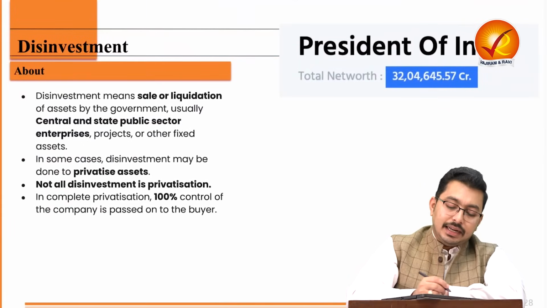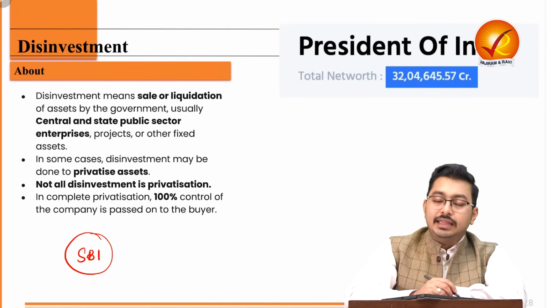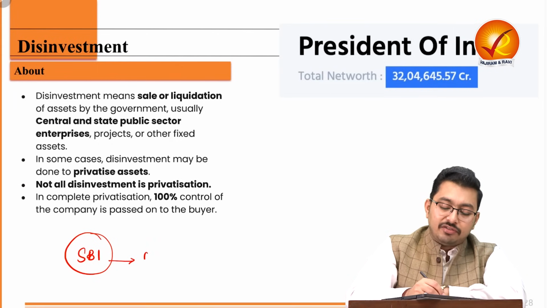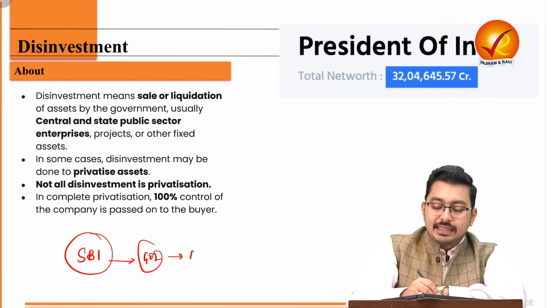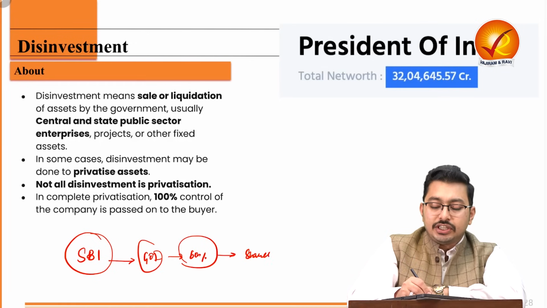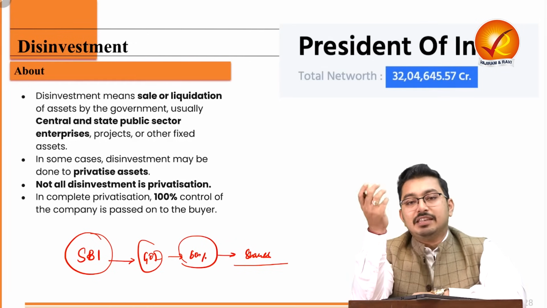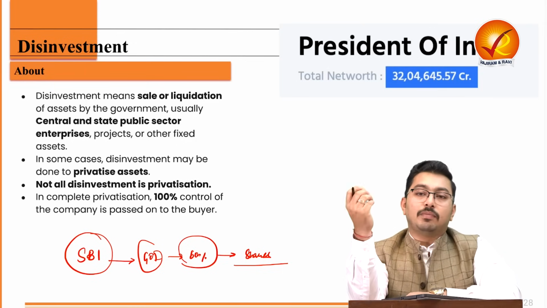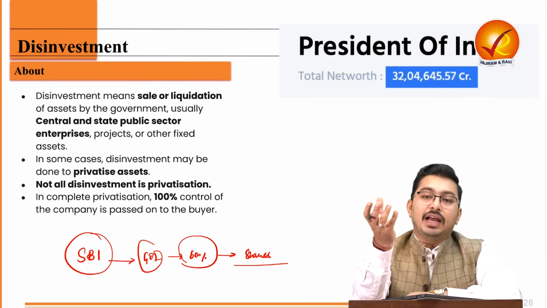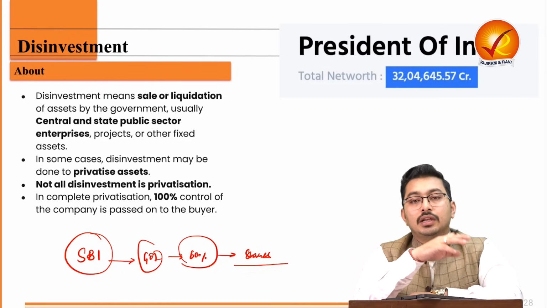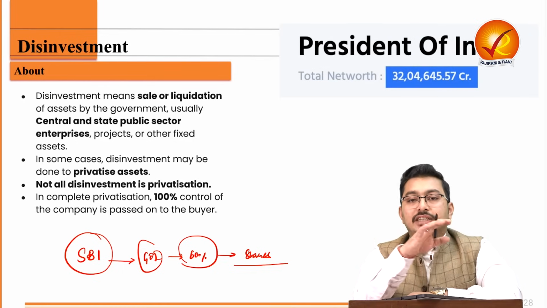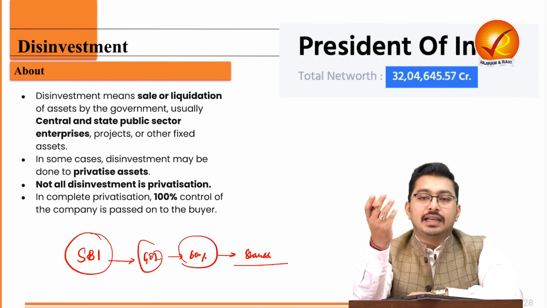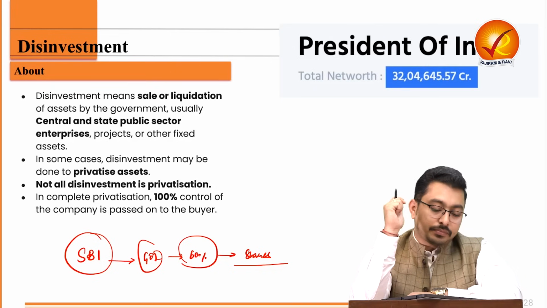Now, let's understand. Let's say there is a company called SBI, the State Bank of India. Now, in State Bank of India, Government of India owns, let's say, 60% of the total shares. So it naturally becomes a public sector bank. It becomes a bank which is owned by the Government of India. The opposite can be a private sector bank, let's say ICICI, Kotak Mahindra or HDFC.